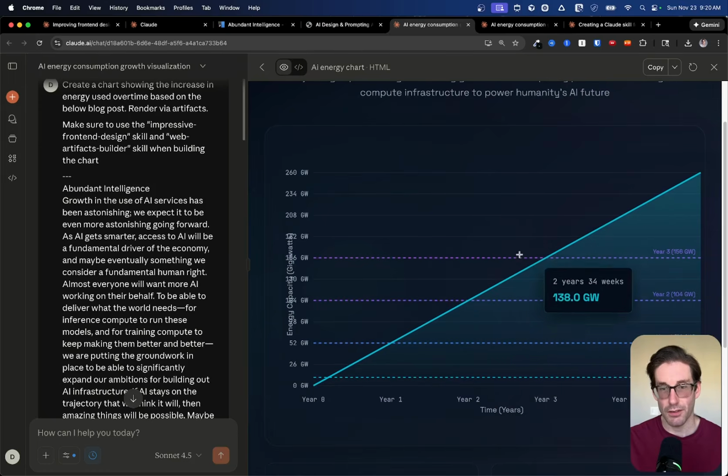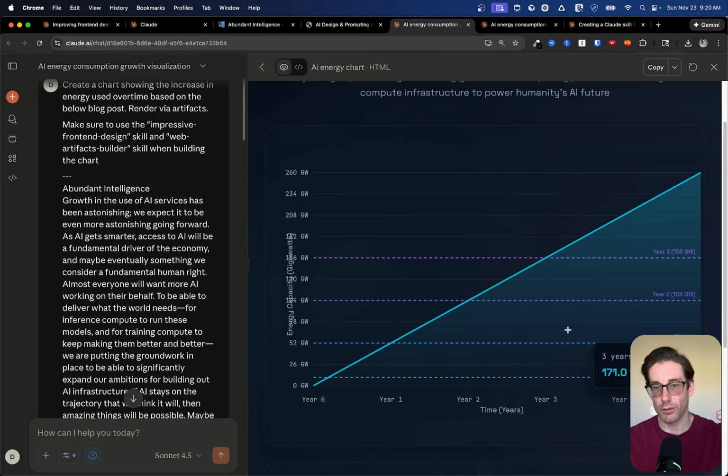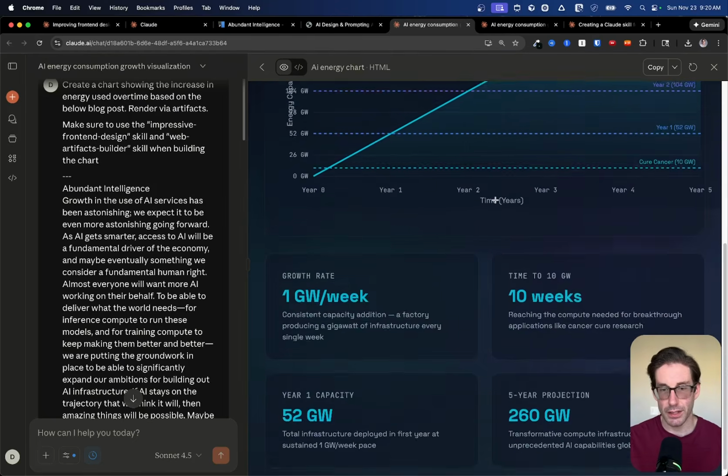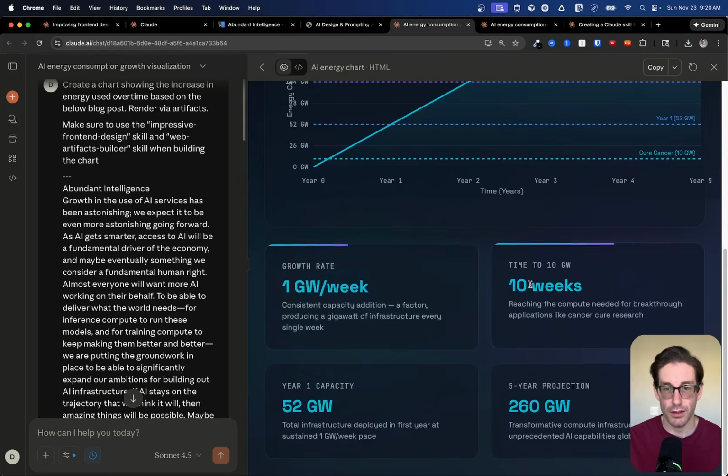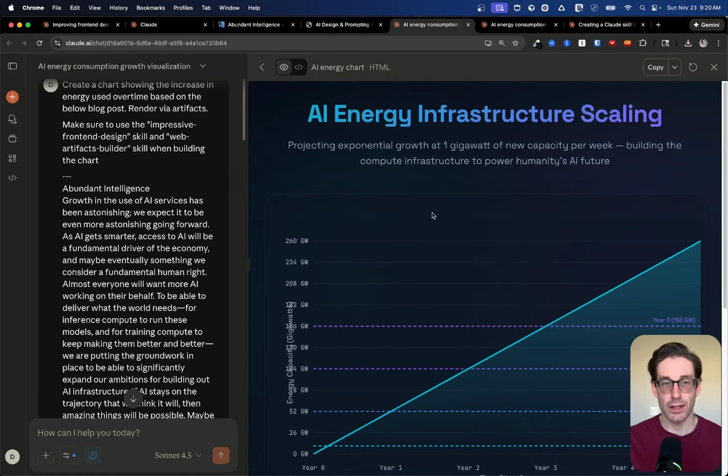The chart itself, I feel, is more intuitive because it has not just the gigawatt of usage for energy in the timeline, but also has labelings for when the energy usage is going to be deployed: year 1, year 2, year 3 over time. And even down here, we have some more categories that have animations associated. So when I hover over, these each have a pretty cool animation associated to them as well. So you can see the skill in action with Claude.